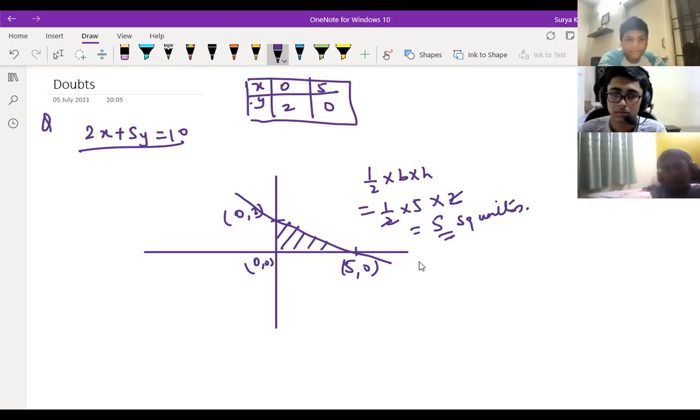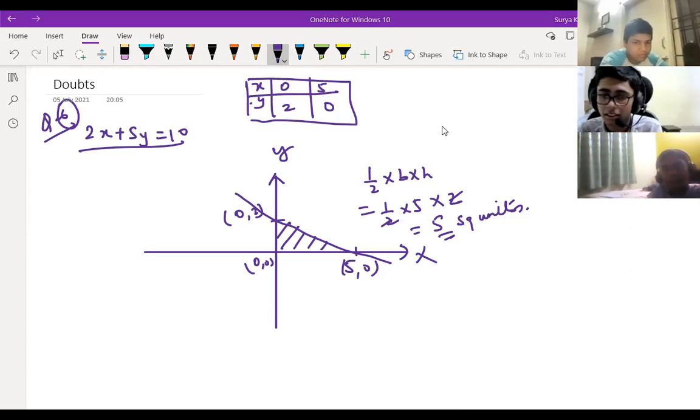Okay, is it clear to everyone, children? So they're asking the area of the triangle. Anyone still having doubt in this question, children? Area of a triangle formed by the line and the coordinate axes. Coordinate axes means the y-axis and x-axis. Is it clear, children, or not? Do you have any doubt? Sriyanvi, you know this question. Sahil, did you know this question before? No, sir, I got stuck in that only. Understood? Yes, it's clear, sir. Okay, fine.